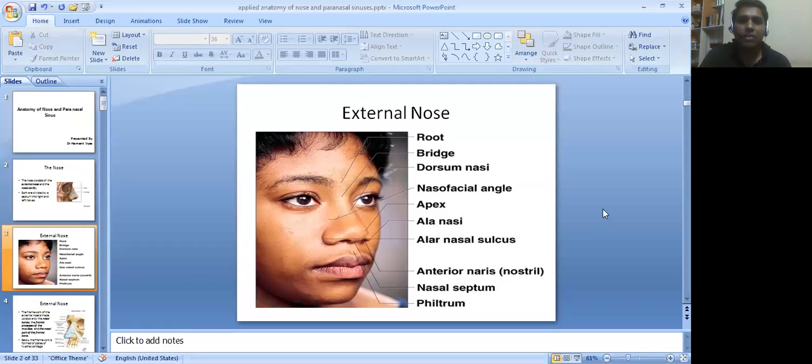Now external nose. Here we can see the different parts of the nose: external nose, root, bridge, dorsum nasi, nasofacial angles, apex, alar nasi, alar nasal sulcus, then anterior nares, that is nostril, nasal septum and philtrum.